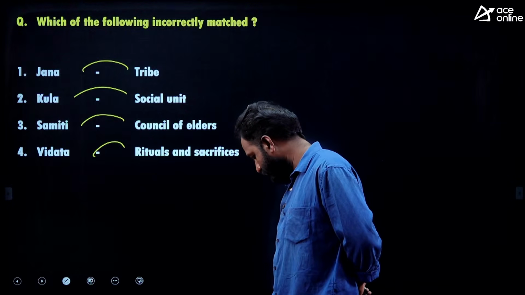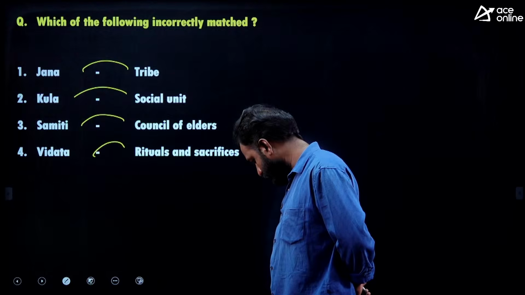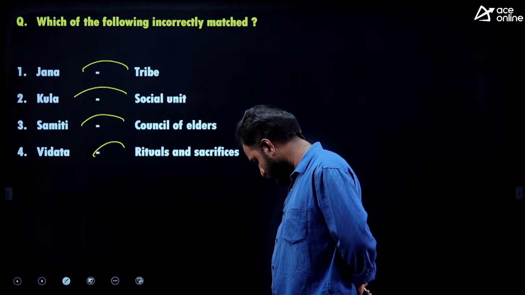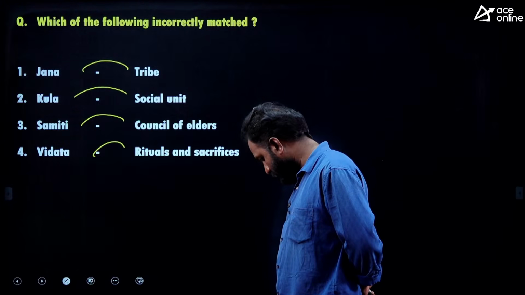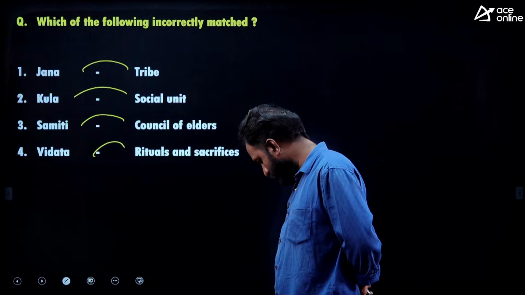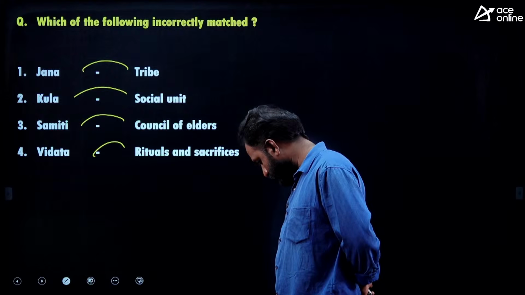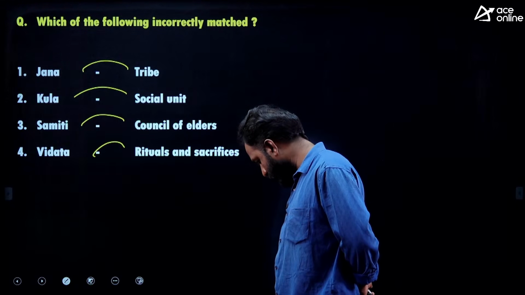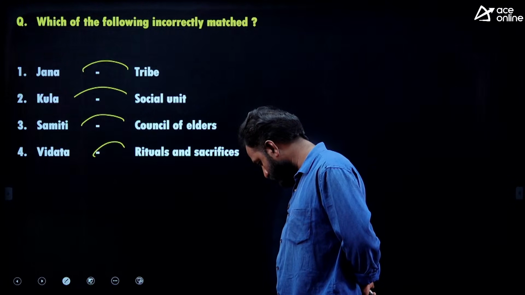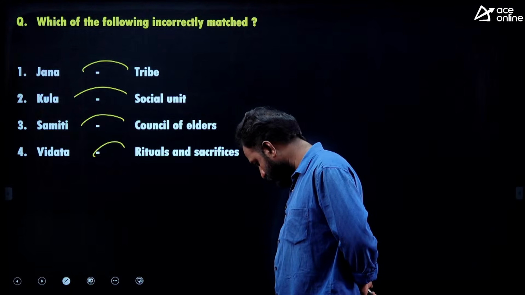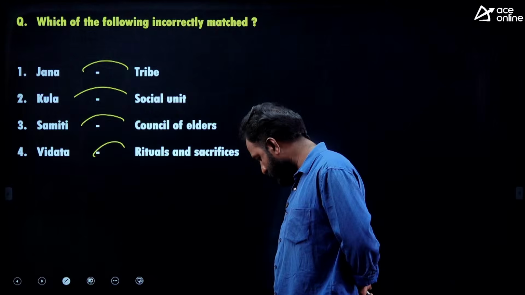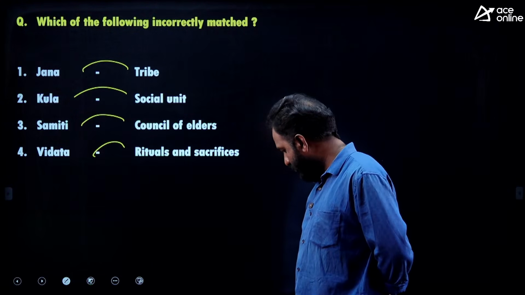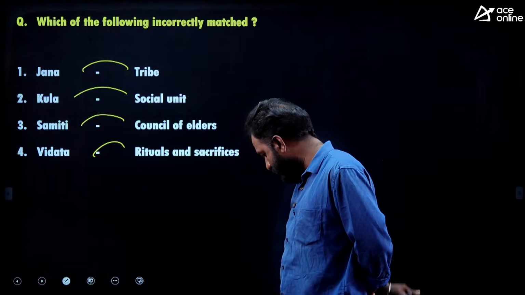So tell me. I am waiting for your answer. Yes, Jana means people. Jana means tribe. That is the right answer only. Samiti means folk, where the Rajan, king, everything is there.